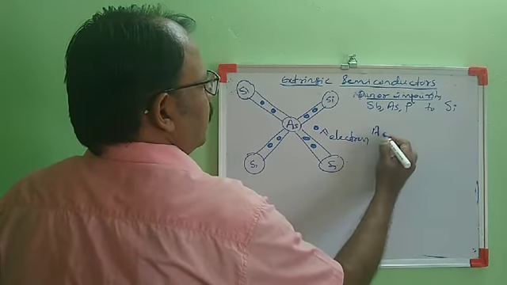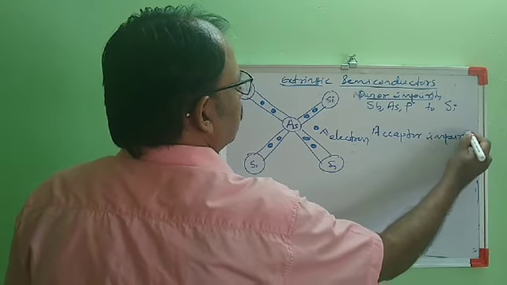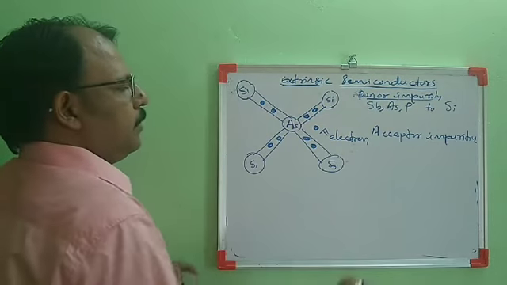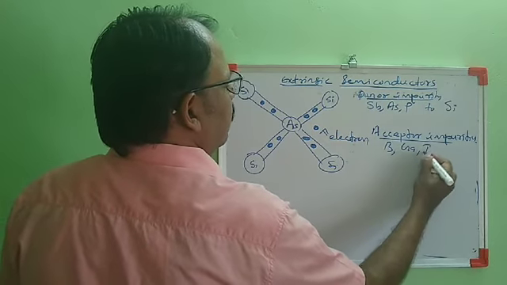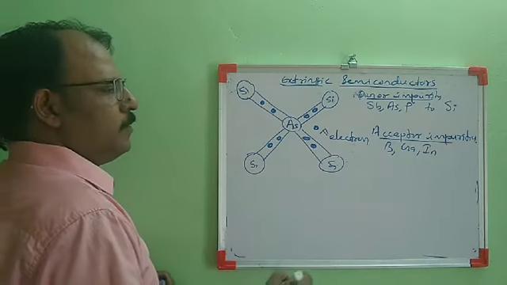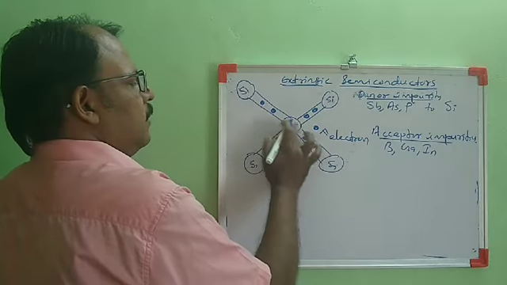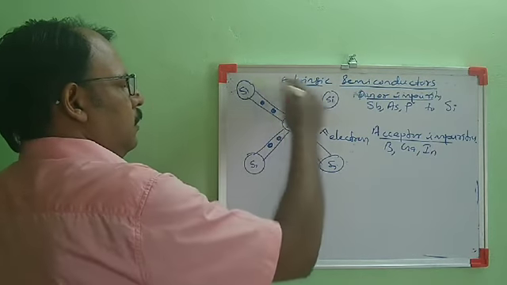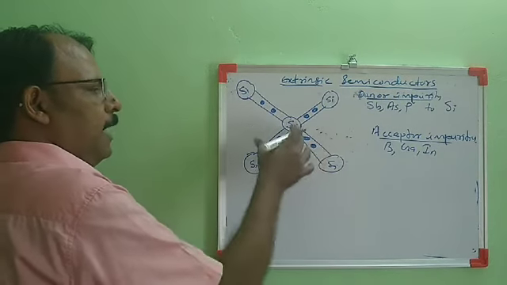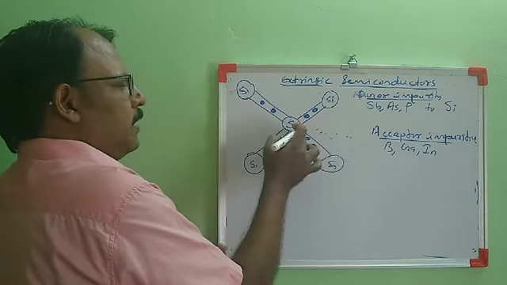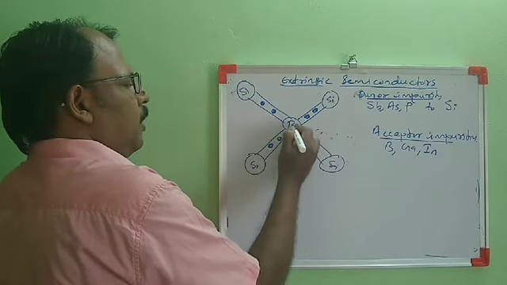If I take acceptor impurities like boron, gallium, indium, they are trivalent atoms, their valency is 3. If I am replacing a silicon in this crystal, where the silicon is forming covalent bonds with 4 nearby silicon atoms, and I am adding the impurity atom boron to this structure, then this silicon atom will be substituted by a boron atom.